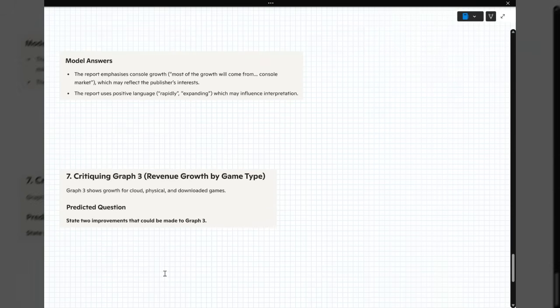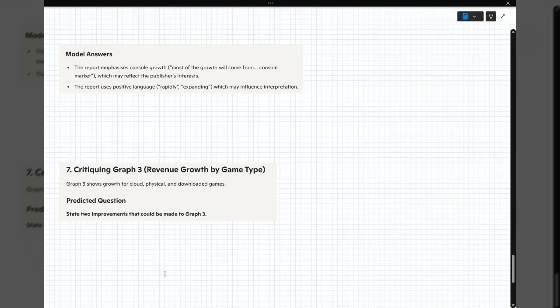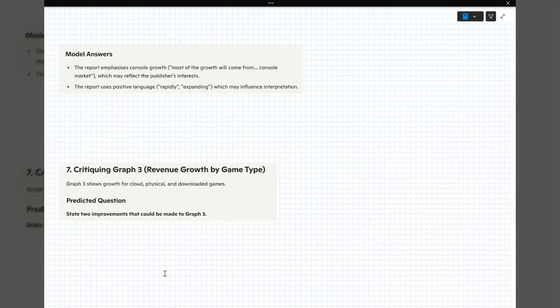Right, last question, question 7, critiquing graph 3. I've got quite a bit for this one. They're going to have to ask a question on this. This is the worst graph out of the 3. Graph 3 shows growth for cloud, physical, and download games. State 2 improvements that could be made to graph 3. Pause the video, have a go.